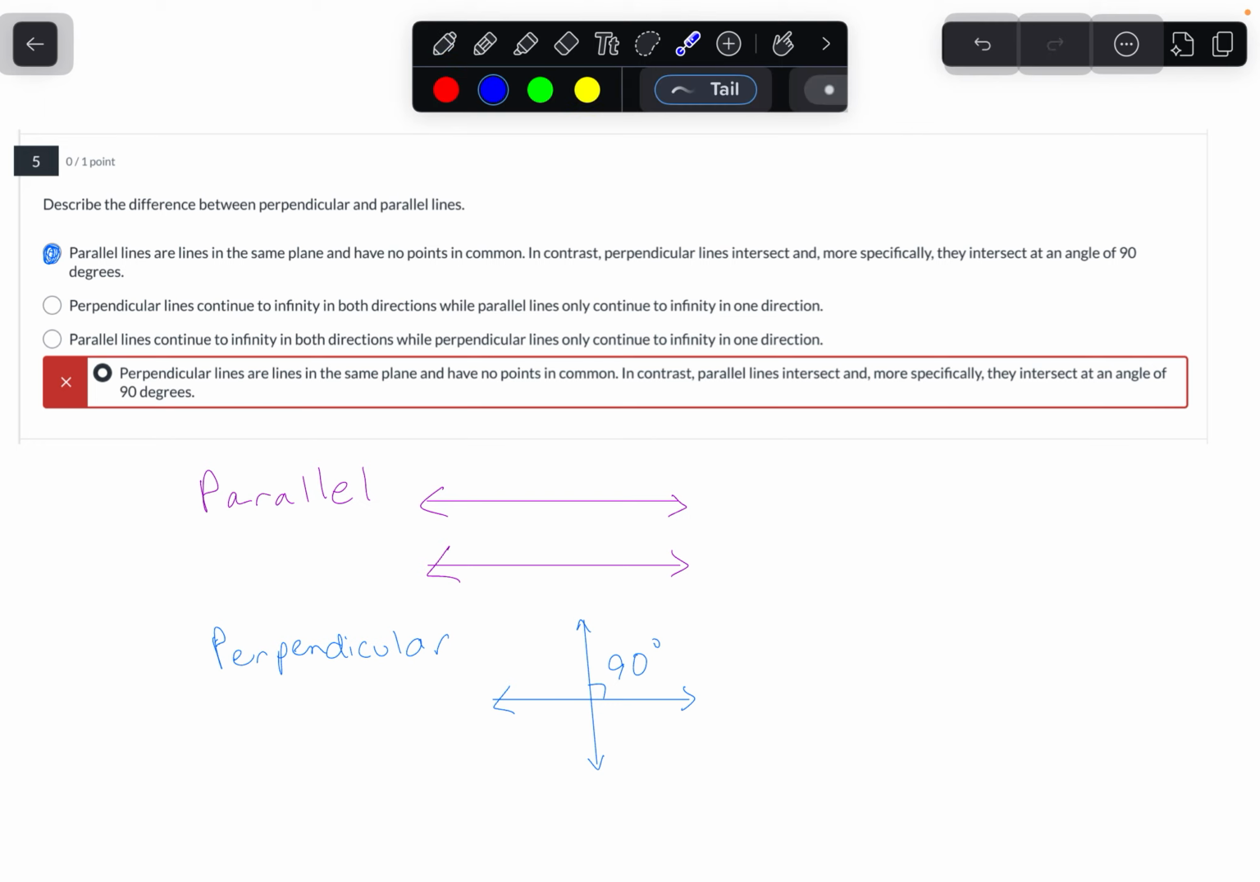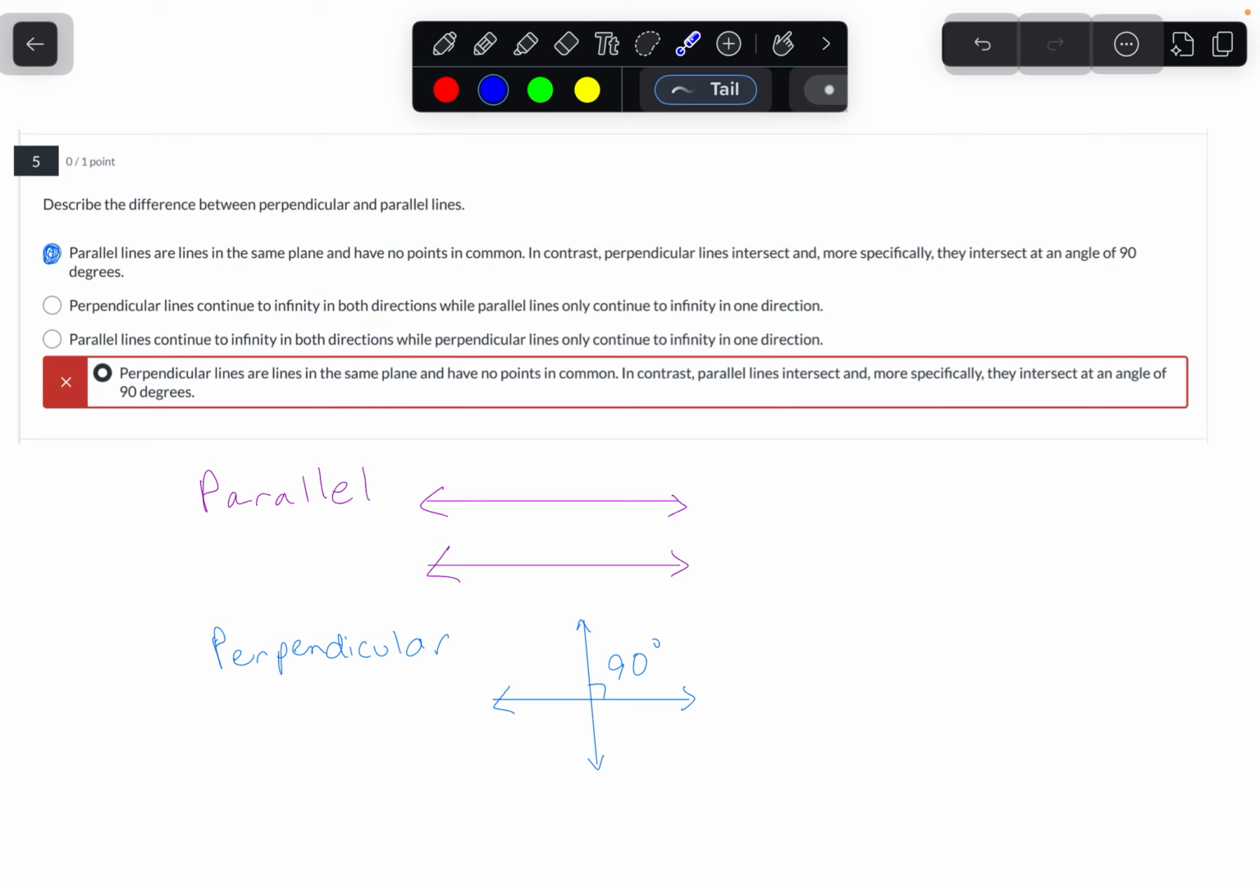This one says perpendicular lines continue to infinity in both directions, while parallel lines continue only in one direction. Well, that's not true because lines continue to infinity in both directions. That's what makes them a line. Look at this one. Parallel lines continue to infinity in both directions, perpendicular lines only in one direction. Again, all lines go in both directions. So those two are out for that reason.